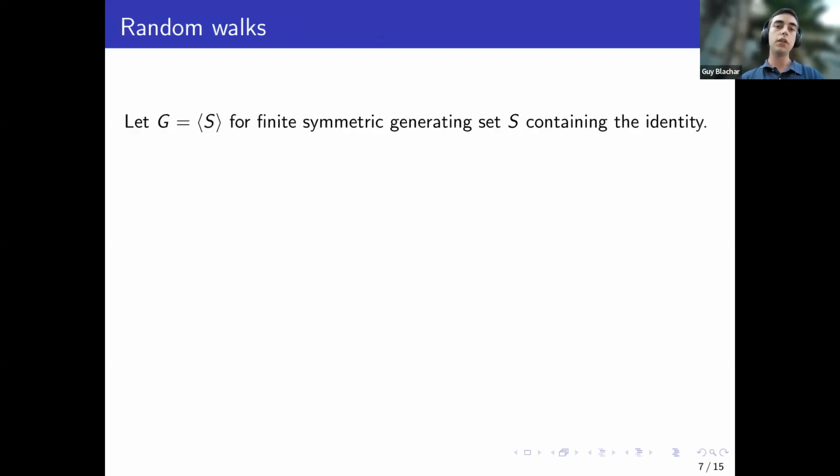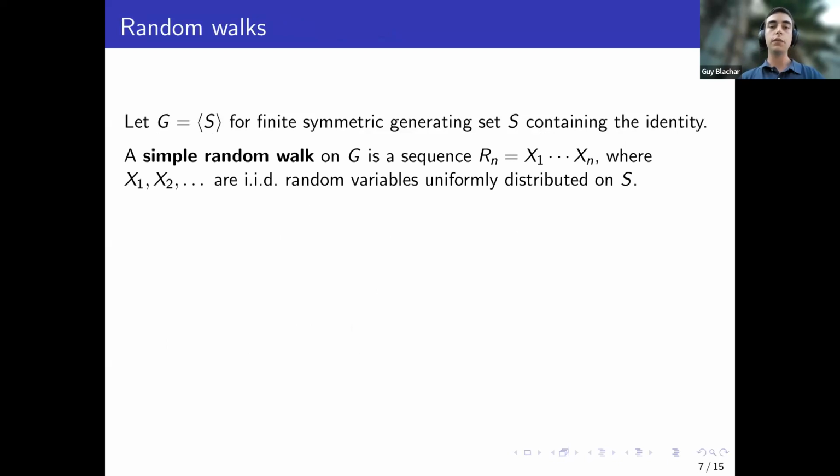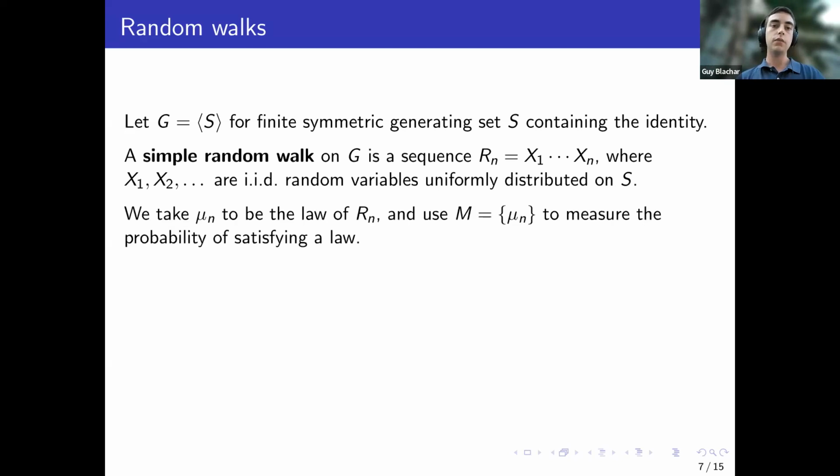Just to recall what random walks are: a random walk is a sequence of random variables. I start with the identity, and each time I multiply by a uniform element of S, of course independently of the previous ones. This is a random walk on the Cayley graph. And because we choose S to be a symmetric generating set, eventually R_n will cover the whole group, so we won't miss any part of the group. Then we can take mu_n to be the law of R_n, the distribution that it induces on the group, and the sequence of measures will be what happens to the random walk after n steps.